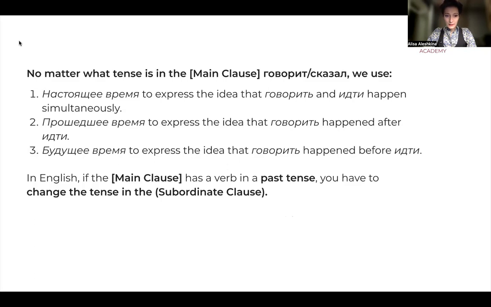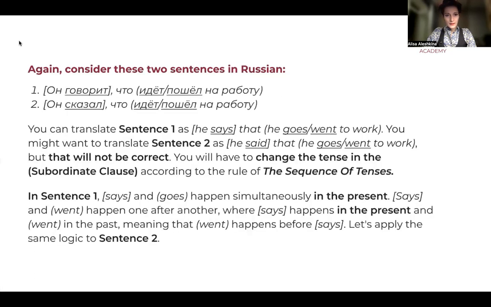And in English, if the main clause has a verb in a past tense, so if in Russian it were сказал, you have to change the tense in the subordinate clause. And again, let's look at these two sentences in Russian that you have already seen. Он говорит, что идет or пошел на работу, and он сказал, что идет or пошел на работу.